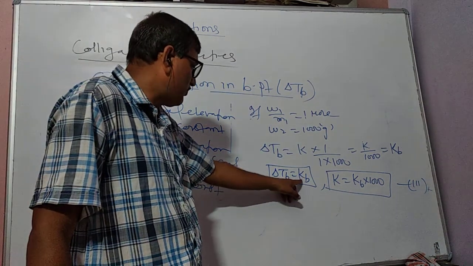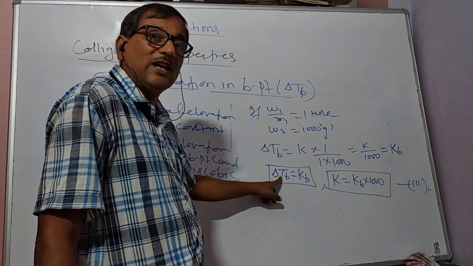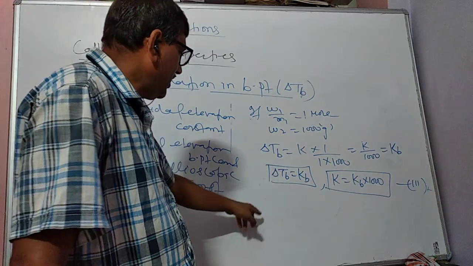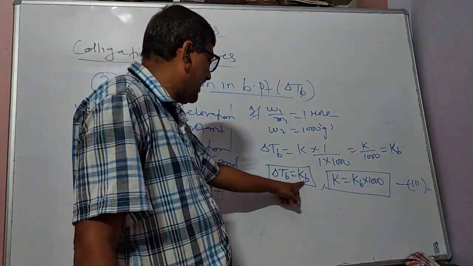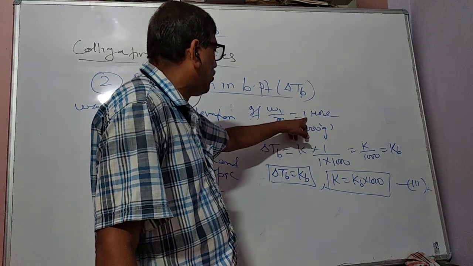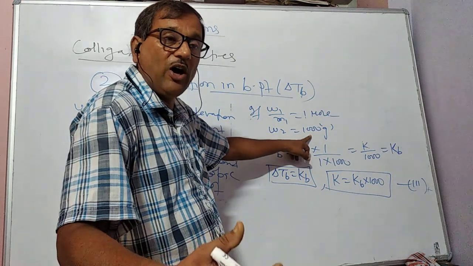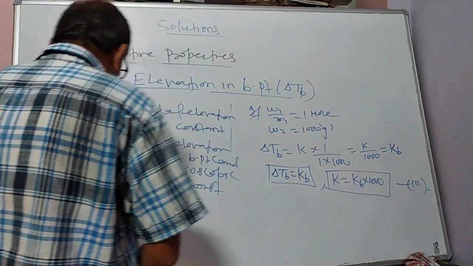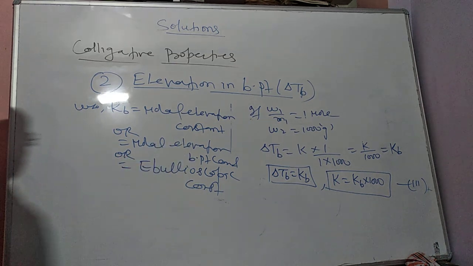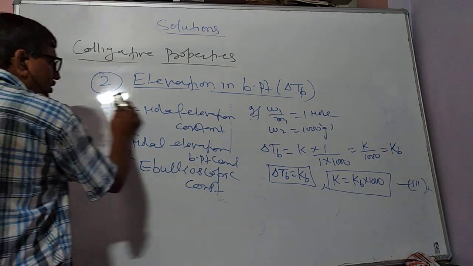With the help of this equation, what do we observe? Kb is equal to delta Tb, and delta Tb is the elevation in boiling point. So it may be defined as the elevation in boiling point of a solution containing 1 mole of a non-volatile solute in 1000 gram of volatile solvent. So you will note down the definition of Kb, that is the molal elevation constant. You note down.